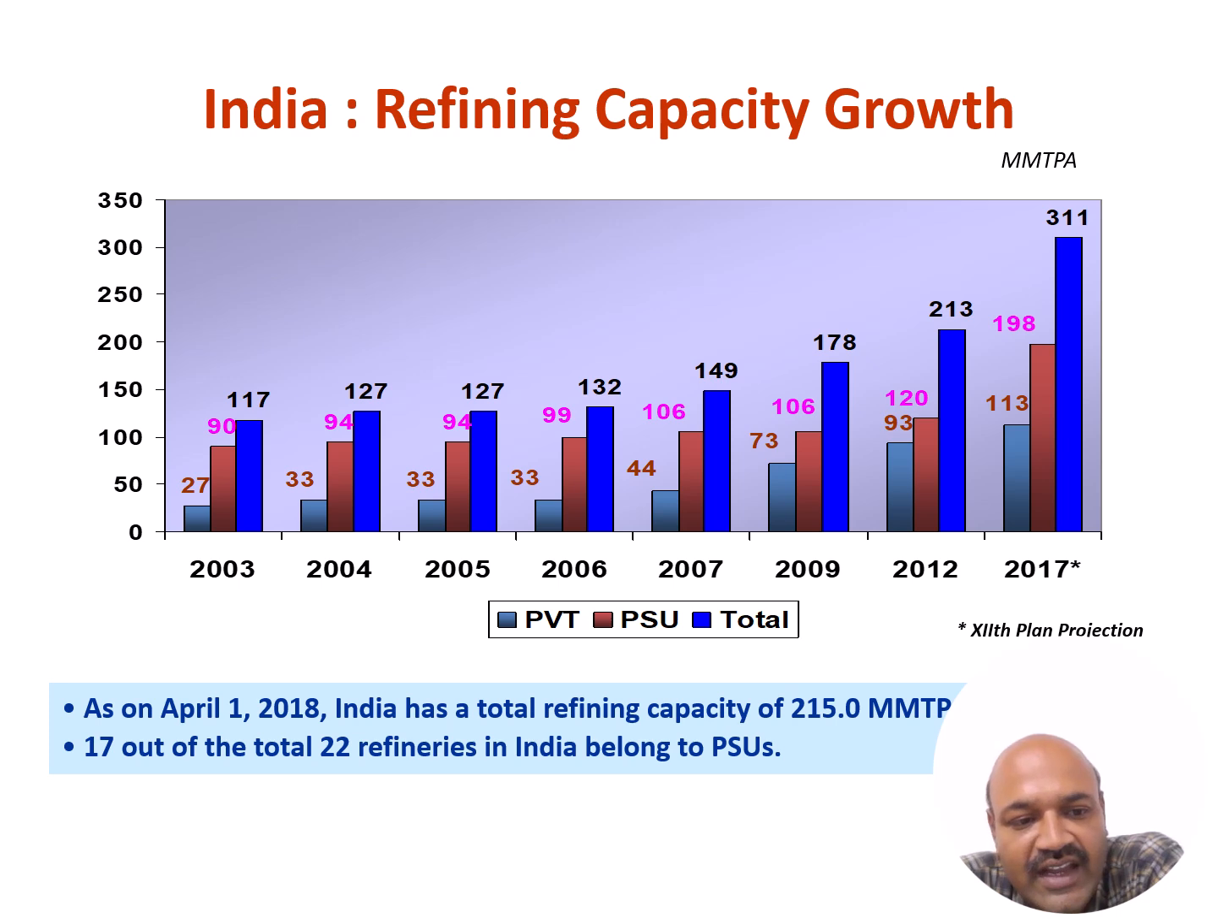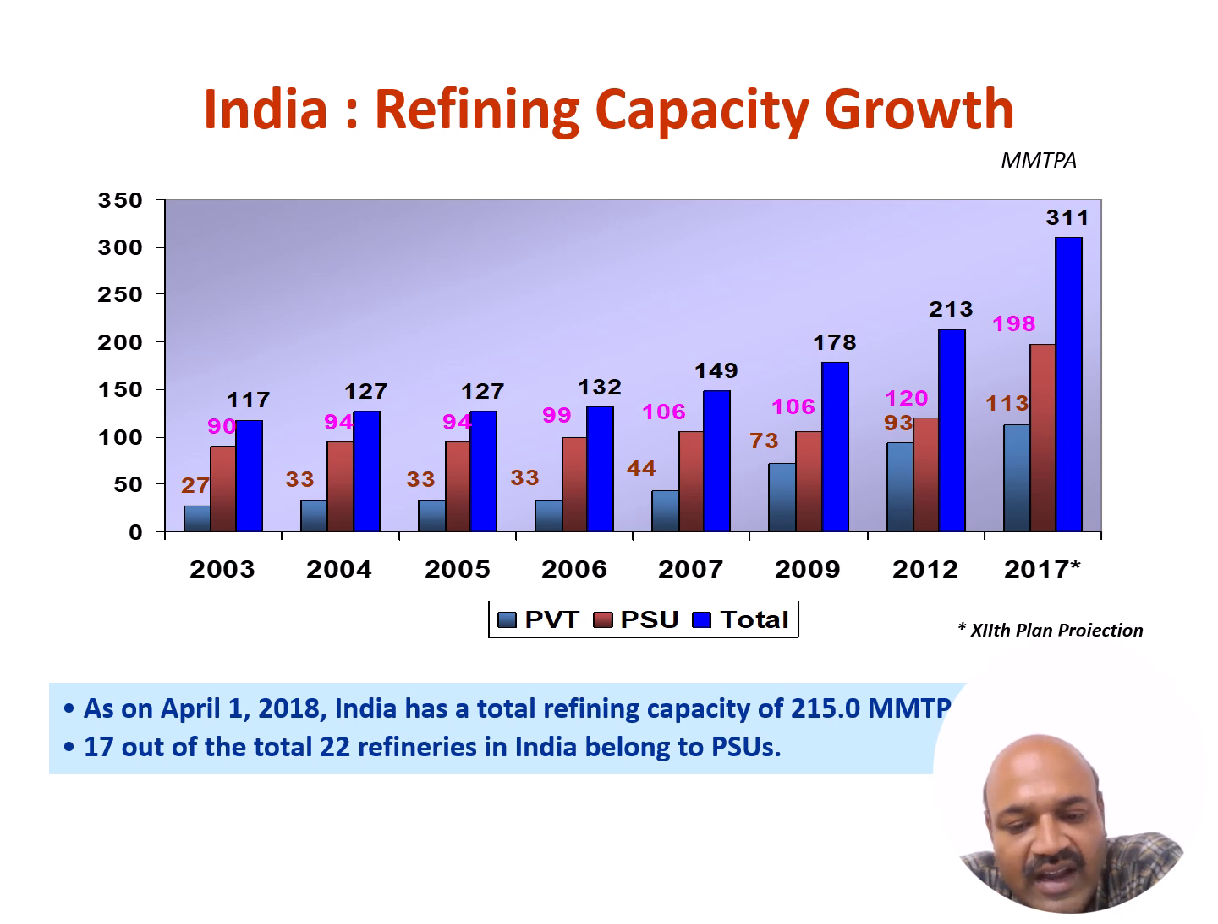On the x-axis the years are listed, and on the y-axis numbers are listed from 0 to 350. You can see in the year 2003 the total refining capacity is around 117, whereas in the year 2017 it is 311. Now it has increased still further in the past 8 years. So at least the refining capacity has almost doubled in 15 years, from 117 in 2003 to 311 in 2017.